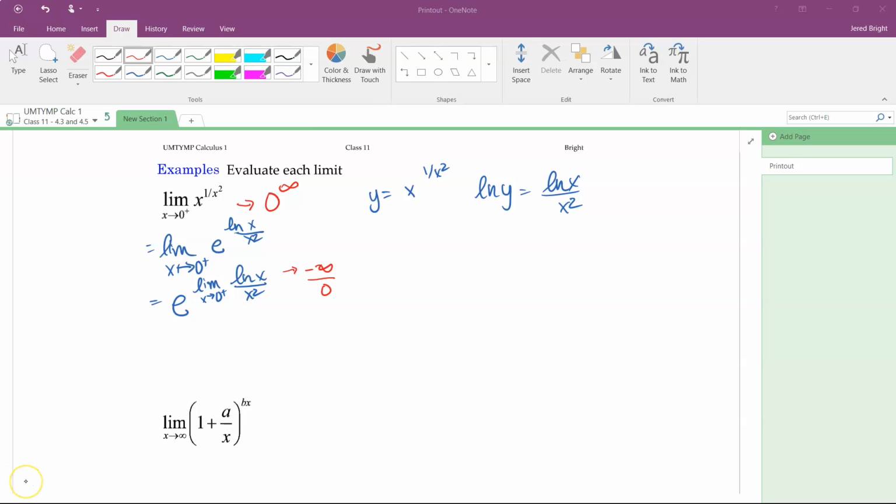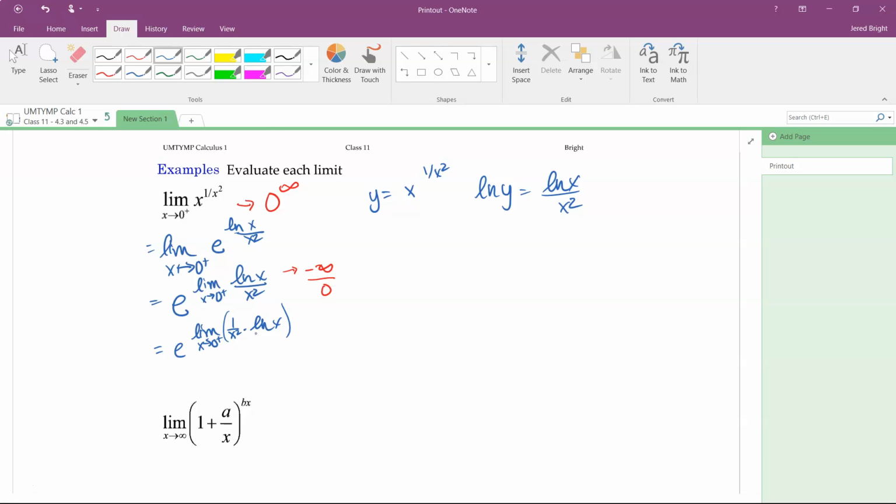So what I'm going to do is write this over again. Okay, I'm going to say that this is equal to e to the limit as x goes to 0 from the right, 1 over x squared times natural log of x. Okay, and I want to do the limit of that. And I wrote it this way because I'm thinking I might be able to use the product property of limits.